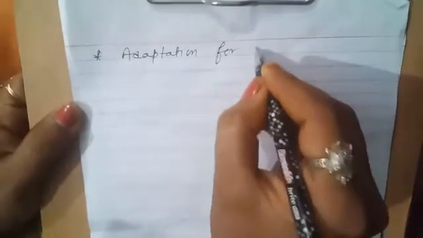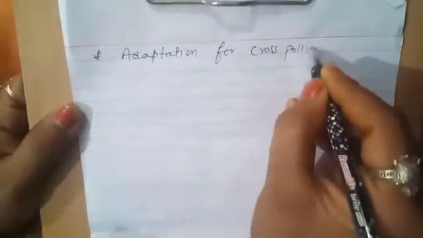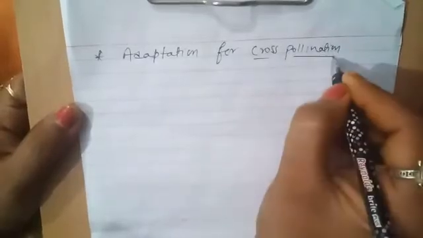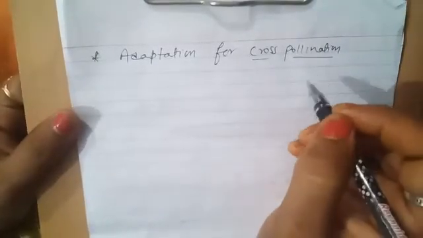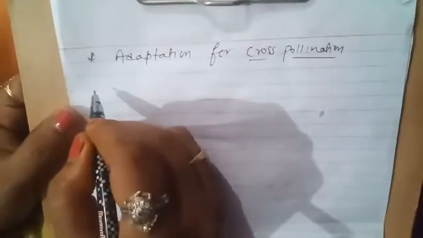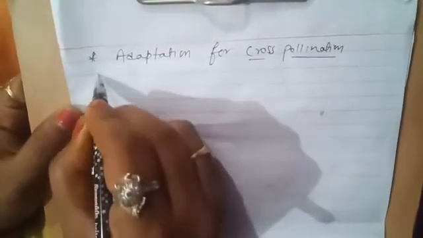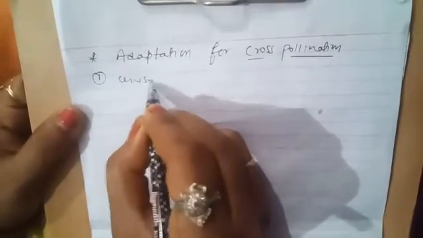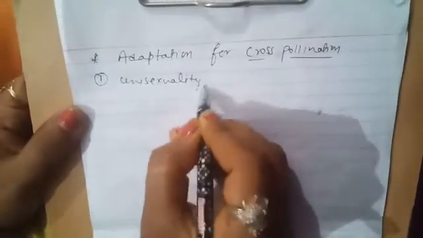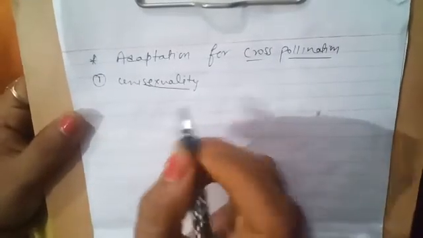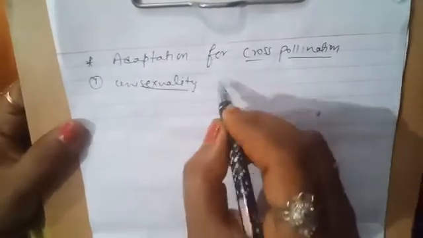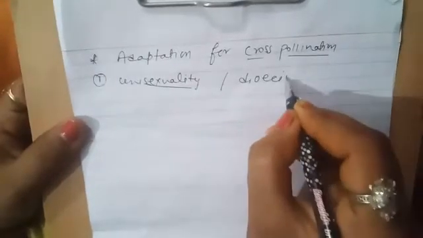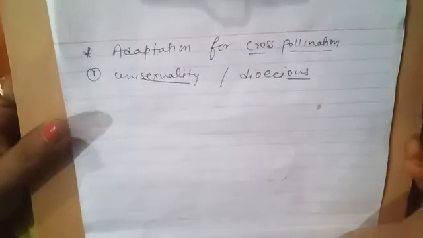The next one is adaptation for cross pollination. In cross pollination, the pollen has to reach the stigma of a flower present on a different plant. So what can be the adaptation? They have unisexuality. That means the plant bears either male or female flowers. That means the plant should be dioecious.